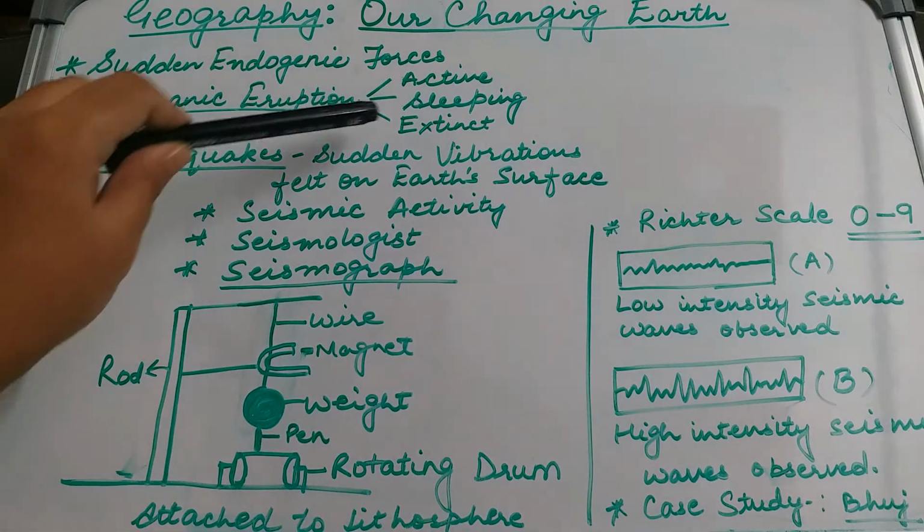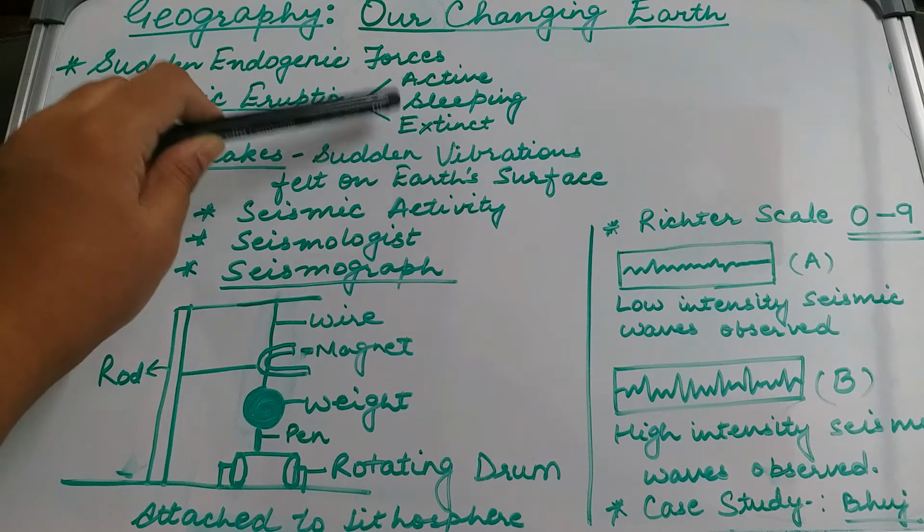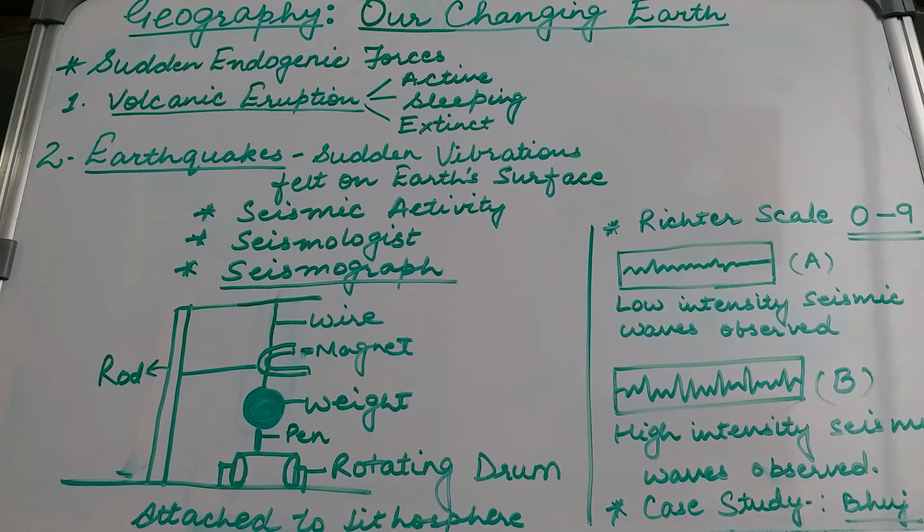The third one is an extinct volcano. As the name suggests, an extinct or a dead volcano is such a volcano which has not erupted in the recent past and there are chances that it will not erupt ever in the future also. Now, why does this happen? This happens because the magma chamber through which the magma can rise inside a volcanic mountain has already been shut with the movement of lithospheric or tectonic plates. An example of an extinct or a dead volcano could be Mount Kilimanjaro in East Africa.